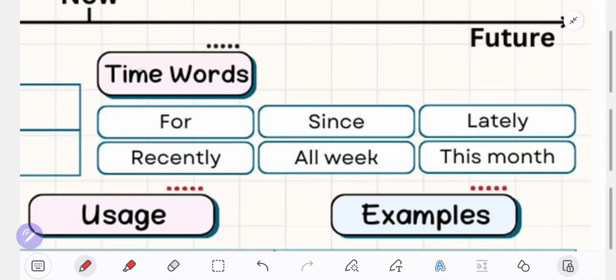You can use these time words as indicators for past perfect continuous. For example, you can use the words for, since, lately, recently, all week, and this month. You can give these words as signal words or indicator words for past perfect continuous. You can put these words at the end of the sentence.